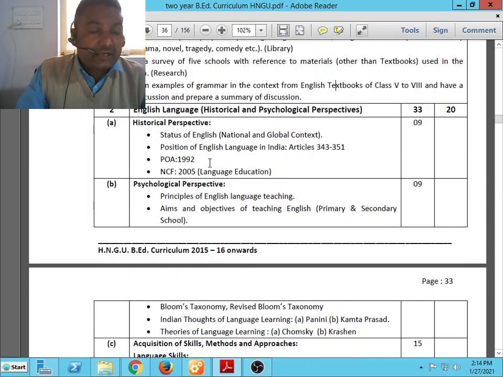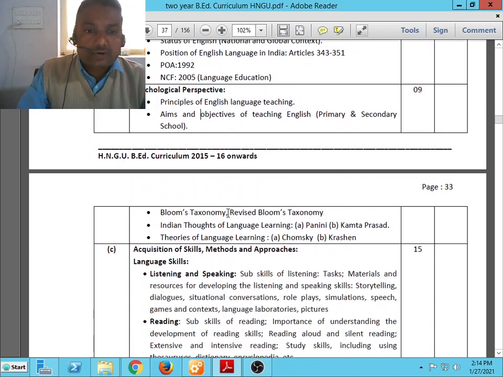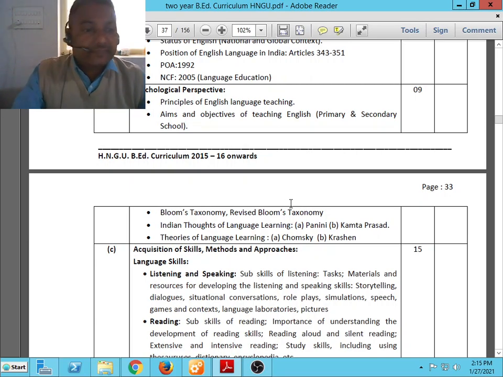Then in unit number 2B, the psychological perspectives: the principles of English language teaching, aims and objectives of teaching English at primary and secondary school, Bloom's taxonomy and revised Bloom's taxonomy, Indian thoughts of language learning, Panini, Kamta Prasad. Then theories of language learning, that is Chomsky and Krashen, that you have to study in this unit.